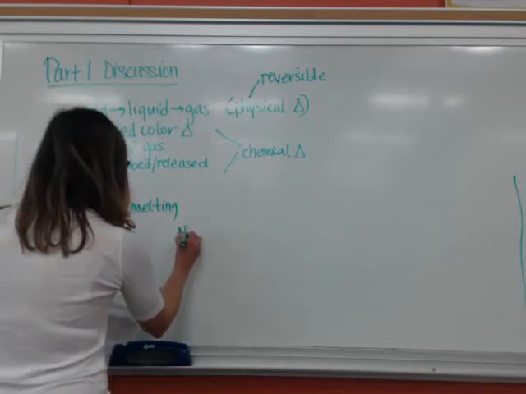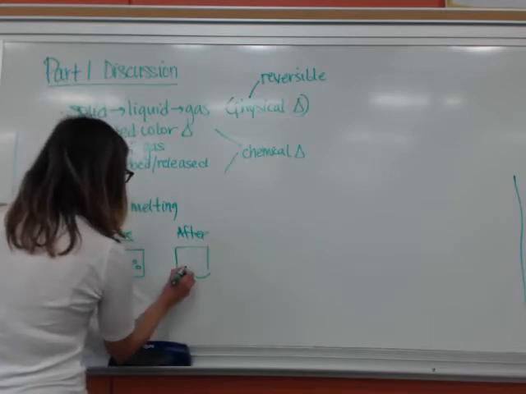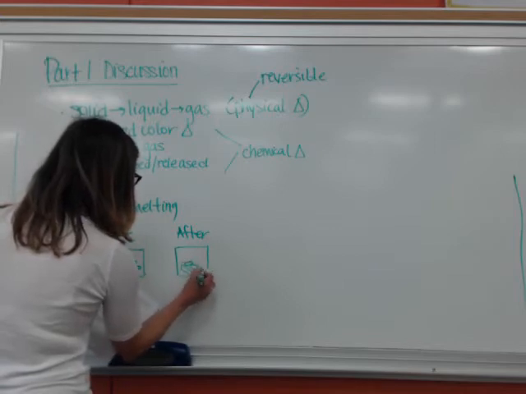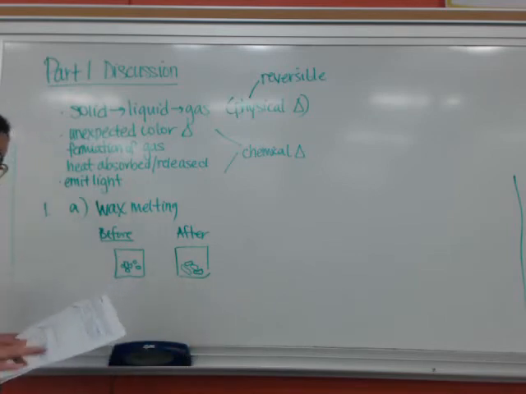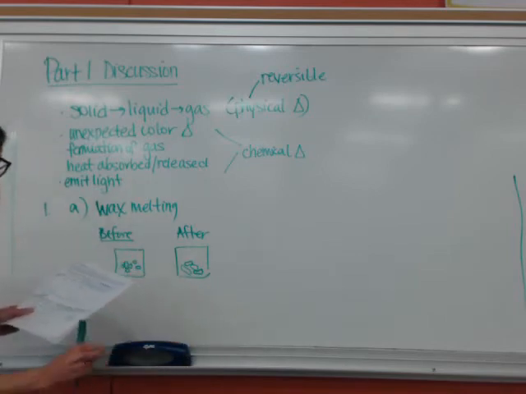And then after, the wax sort of spread out, there was more surface area, right? It was flatter, it was kind of softening. Same color, it was just more liquidy, okay?